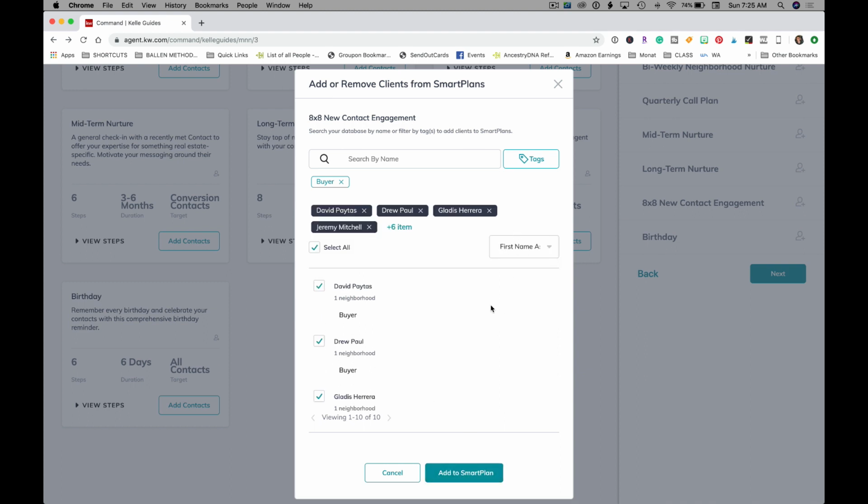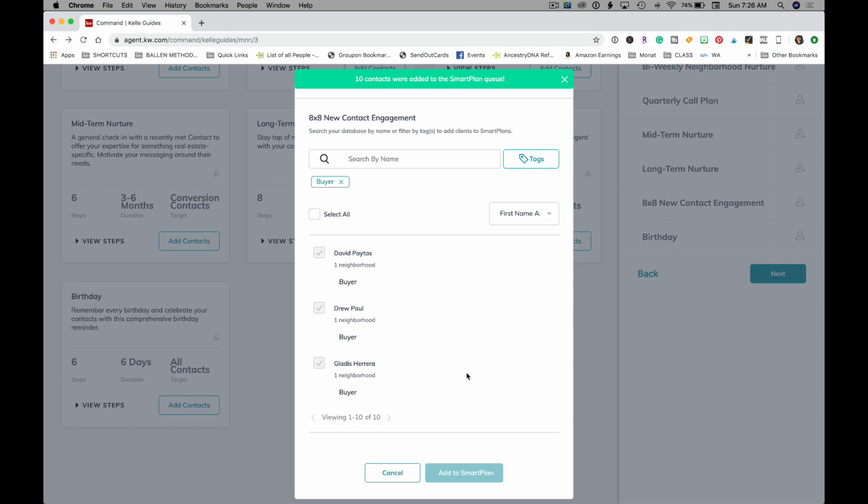Okay. Maybe I go through and say, I'm going to mark everybody that's got an active birthday, and I'm going to tag them as birthday. So I just create a tag called birthday or birthday plan. Then when I come in here and click tags, I can go, oh, okay, everybody's got a birthday. Boom, add to the birthday plan. So I would go like that, and then I would just say add to smart plan.